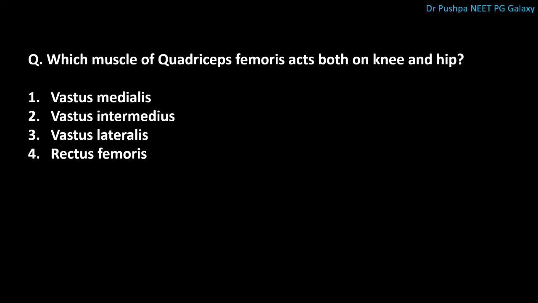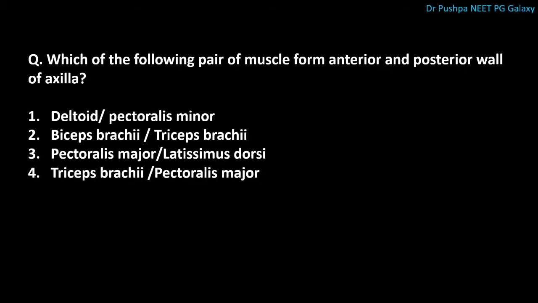Next question is, which muscle of quadriceps femoris acts both on knee and hip? The correct answer is rectus femoris. It can flex hip and extend the knee joint. Next question is, which of the following pair of muscle form anterior and posterior wall of axilla? The correct answer is pectoralis major and latissimus dorsi. Pectoralis major forms the anterior wall and latissimus dorsi forms the posterior wall of axilla.